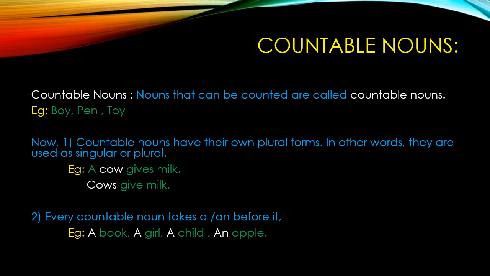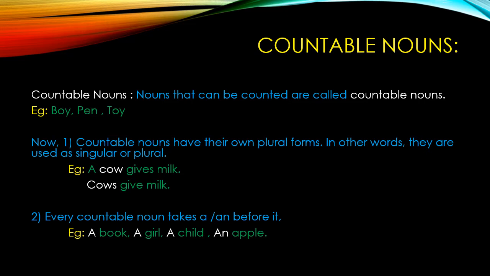Now children, countable nouns have their own plural forms. In other words, they are used as singular or plural. Example, a cow gives milk. Cows give milk. Here, the word cow is in the singular form. The word cows is the plural form of the word.